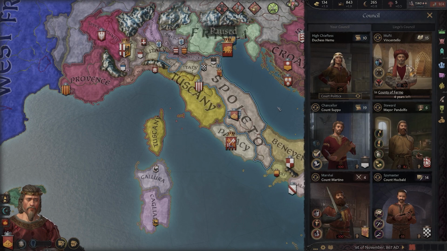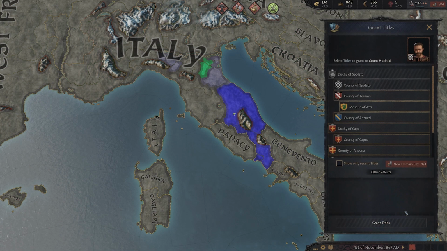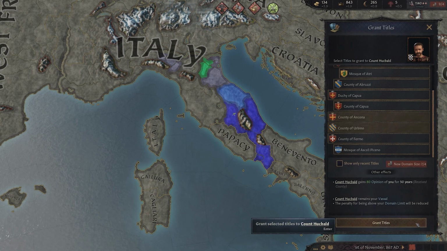One way to accelerate the process will be to give some of my Muslim vassals more land and hope they use their muftis to convert their counties too. We'll start with my spy master. Again, he's the most dangerous person to have dislike me, and handing him a couple counties will not only bring his opinion of me into the positive, but it'll also bring me closer to my domain limit.